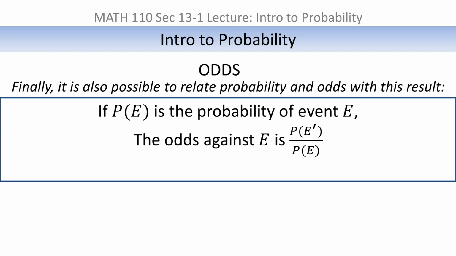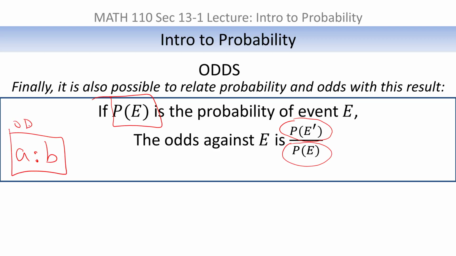But another way of looking at it is this. If the probability of an event E is given as P of E, then the odds against that event can be written as the probability the event doesn't occur divided by the probability of the event occurring. And the way to understand that is when this is written as a fraction, I've been writing odds with a colon, but even though I've been writing my odds with a colon, it's equally correct to write the odds as a fraction, and that's the way it's written here. So sometimes you do see it written as a fraction. With the gambling, you usually see it written with a colon, but writing it as a fraction is equally valid.